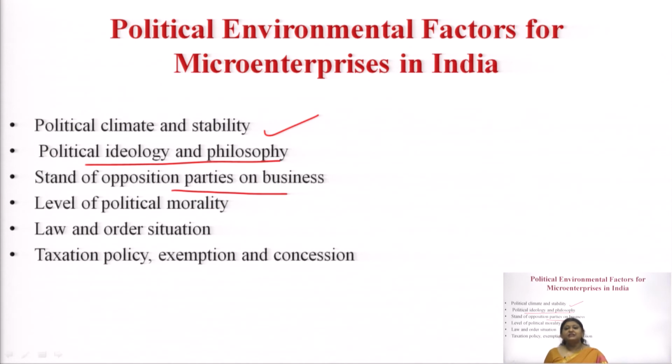Fine. If there is anarchy, if the law and order situation is not good in a particular region, the enterprises over there will be suffering. If I say in the northeastern region of our country, when there are disturbances and law and order problems, think of the business people, think of the artisans, think of the craftsmen, how much they are suffering right now. Also in COVID times, when we have seen people moving from here and there, see the suffering. So the law and order situation of a particular region or in a country impacts.